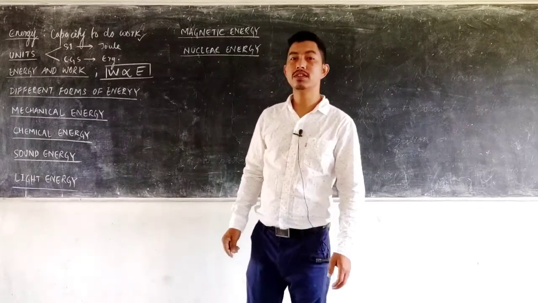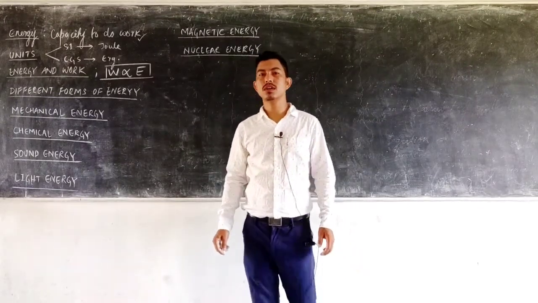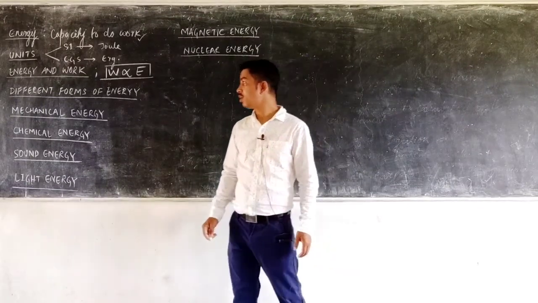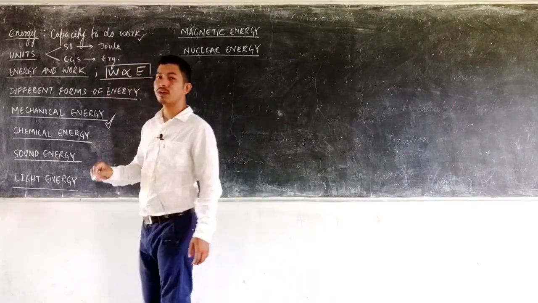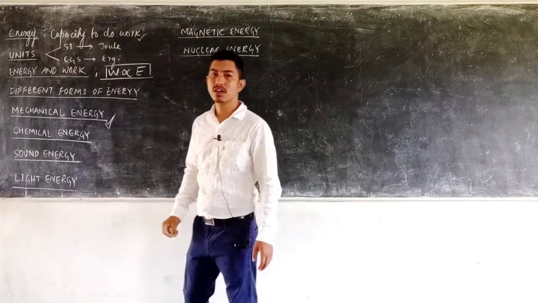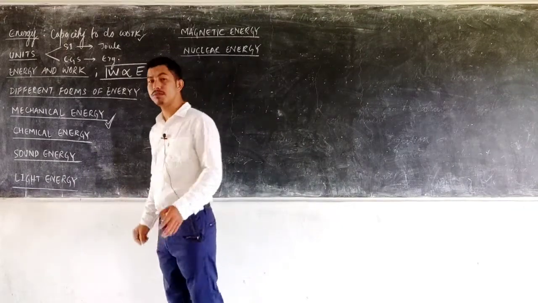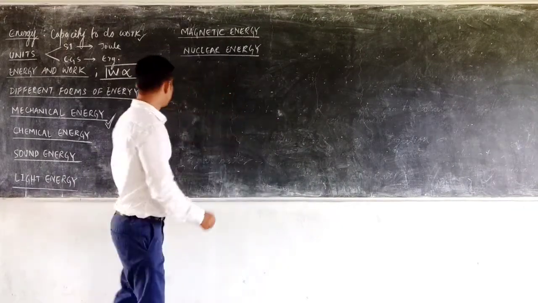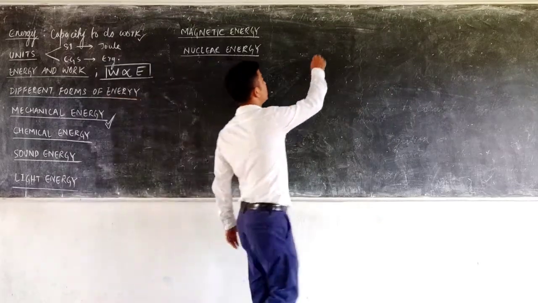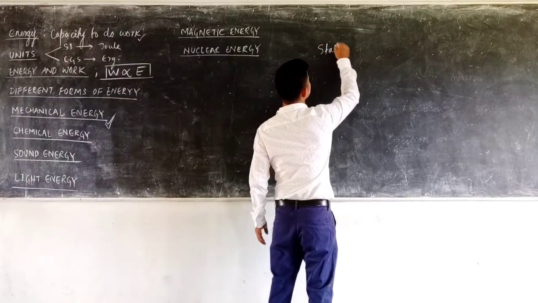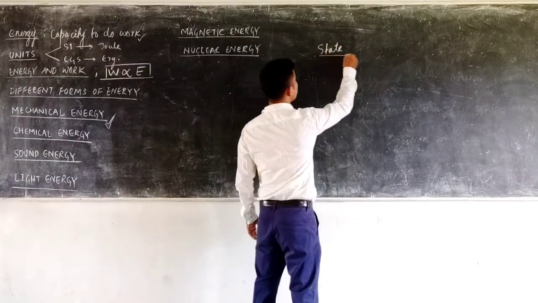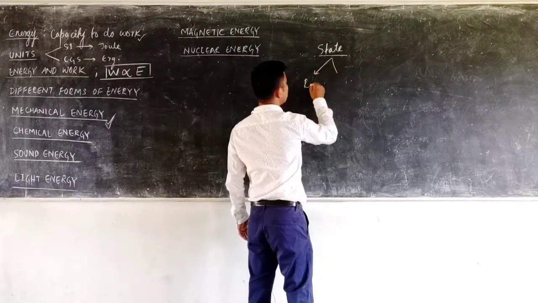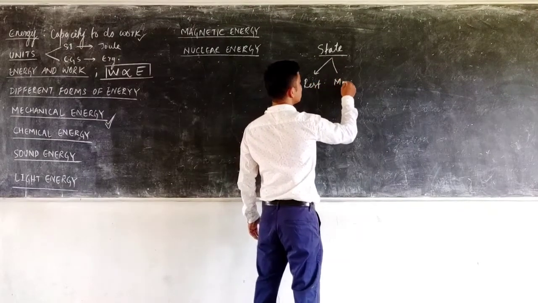In this chapter we will be discussing certain forms of energy, of which the most important is mechanical energy. Now what is mechanical energy? Before learning it, you must know that a body has two states, as I have said in your earlier classes: rest and motion.